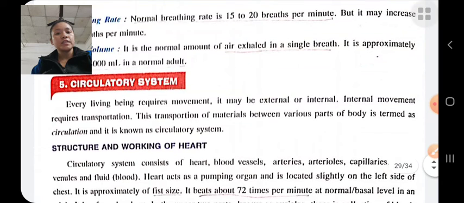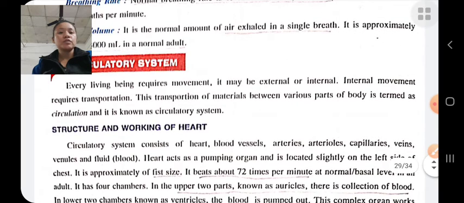And the circulatory system helps in the circulation of blood throughout the body. The circulatory system helps in the circulation of various important nutrients throughout the body with the help of blood.